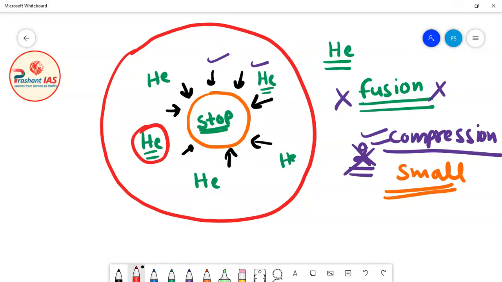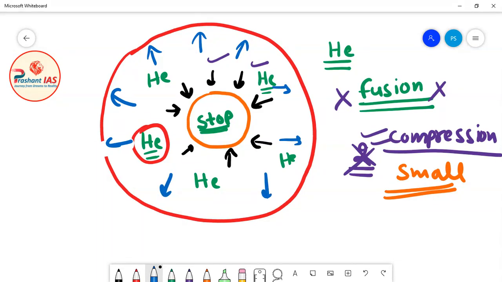The energy which is produced by this nuclear fusion reaction will exert outward force on the star. So what will happen, friends? The outer shell of the star will start expanding again.